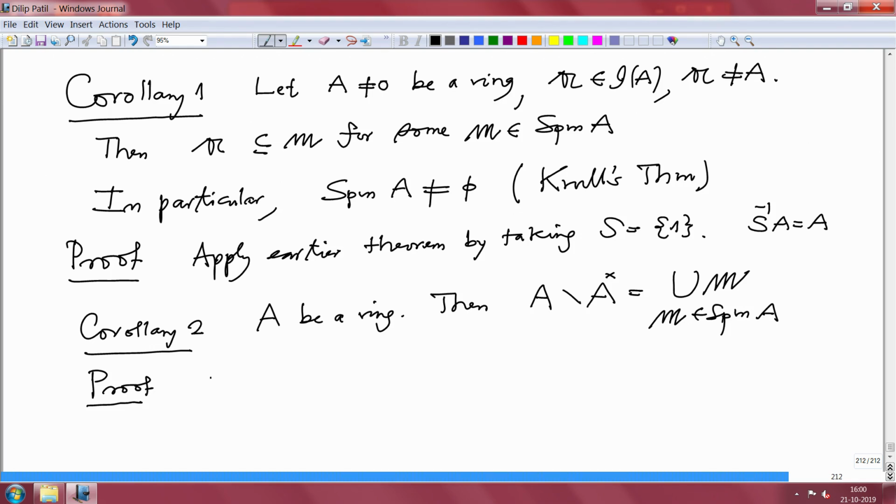Well, if you have this containment first, this containment. So, let us take u in units. That means there exists u prime in A with u prime u equal to 1.